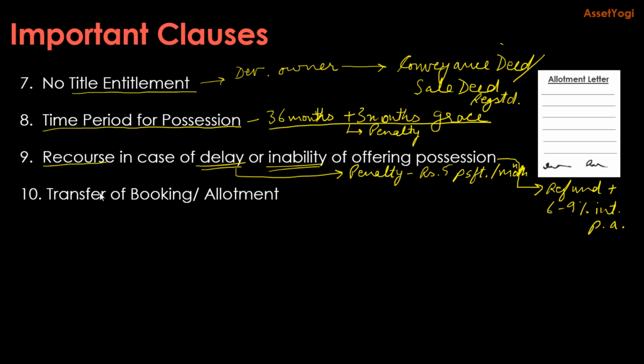Then the allotment letter also specifies that you cannot transfer your booking or allotment without prior approval from the developer. So he is going to collect some charges, and you also need a written approval from the developer. So you cannot transfer your booking or allotment, you cannot just sell it. You have to take approval from the developer.